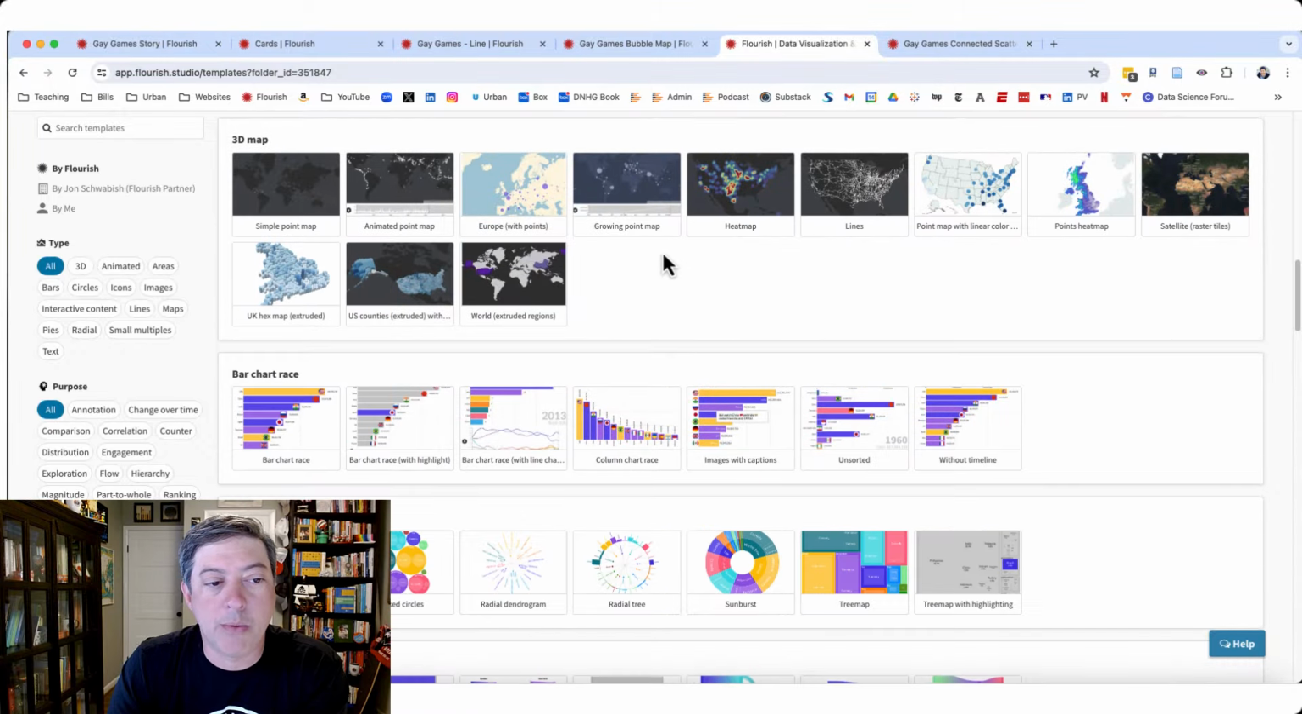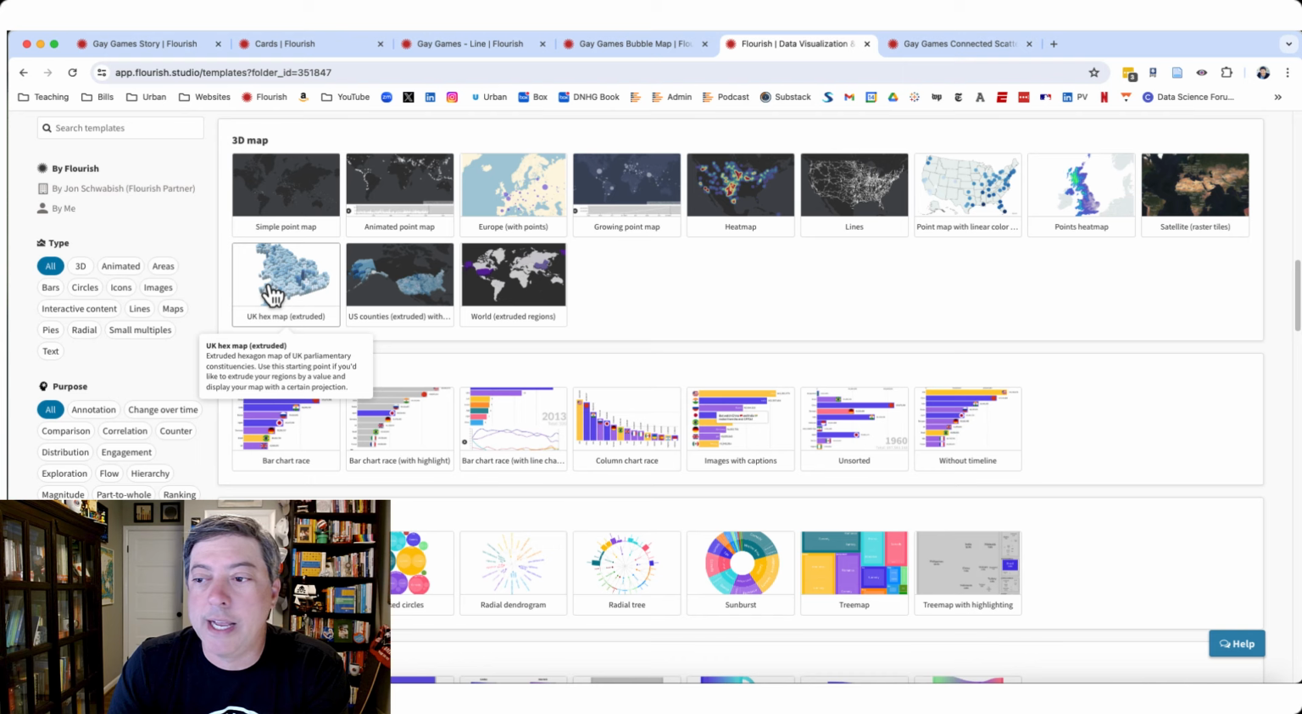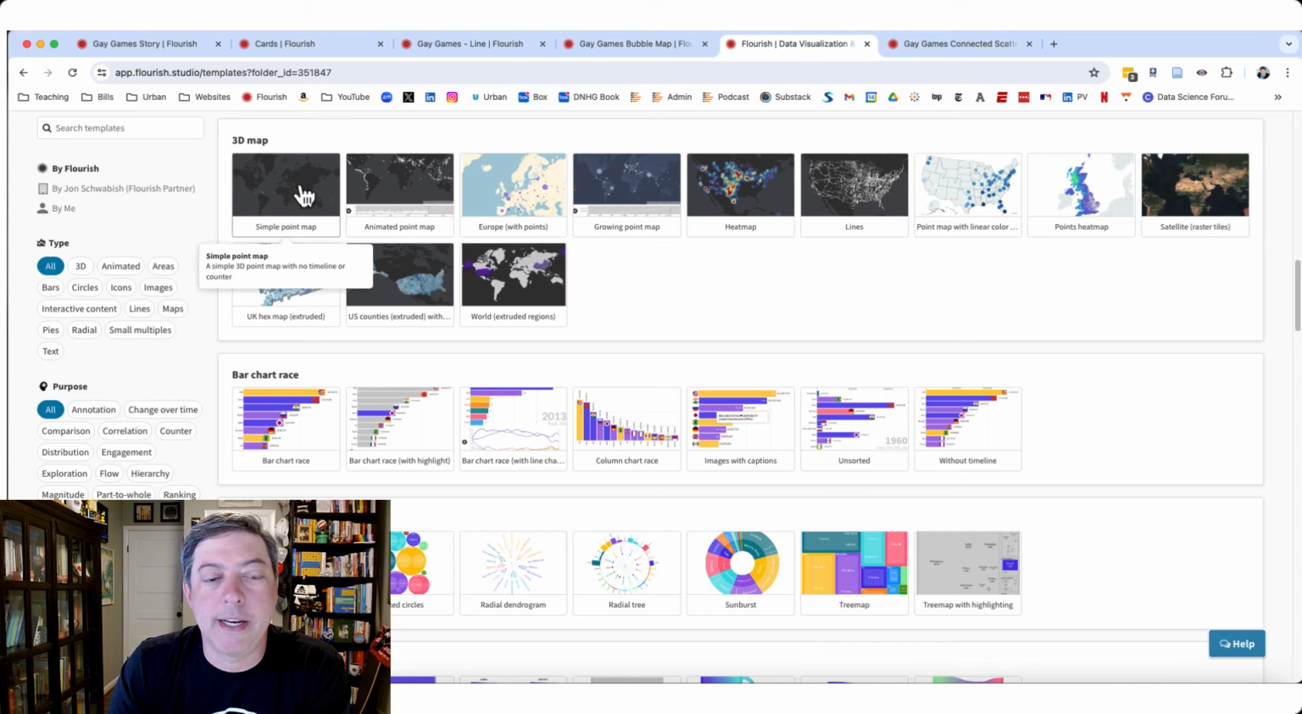Alternatively, what I did was I went down to a 3D map. I went down here, and in this case I used, if I can remember where it is, the growing point map. Okay, so why not the simple point map?